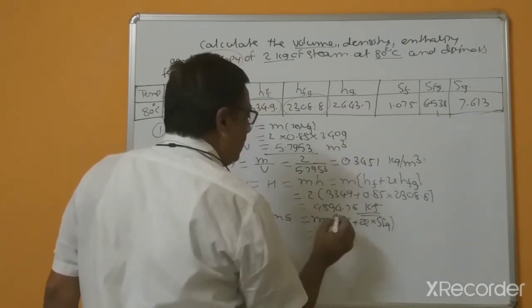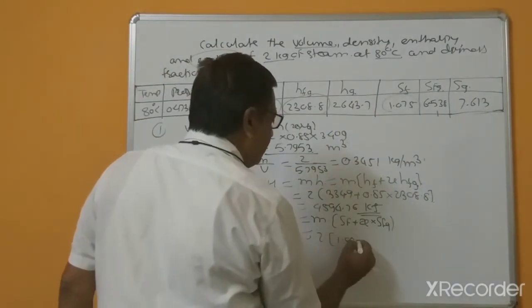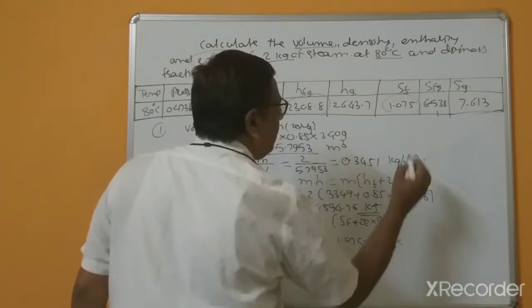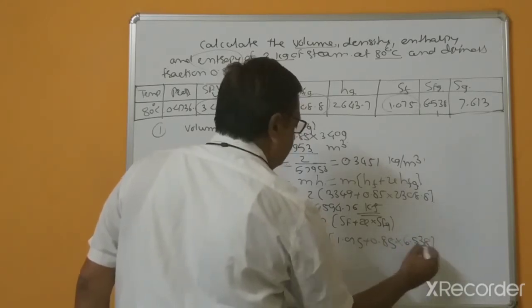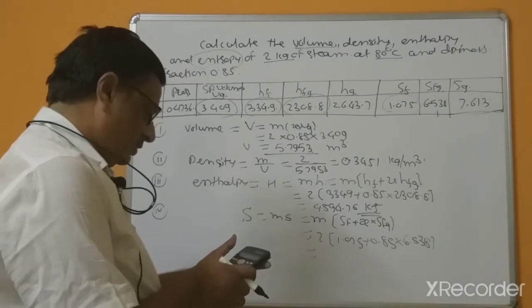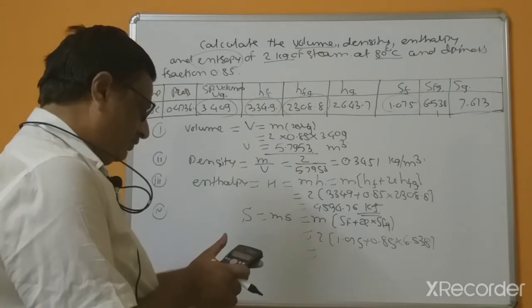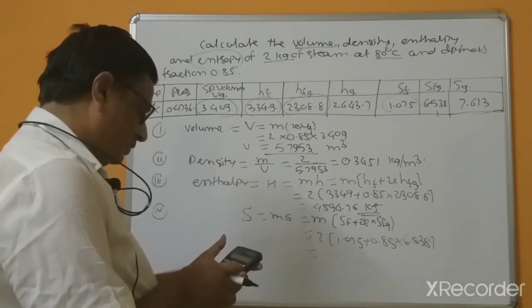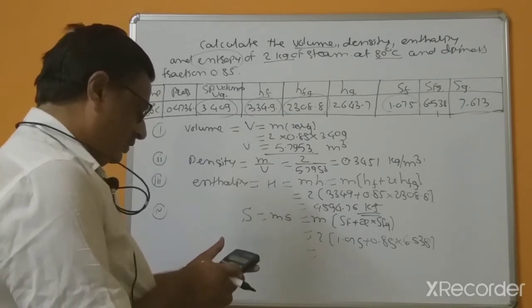This is the entropy of fluid, 1.075 plus 0.85 multiplied by 6.538, all multiplied by 2.